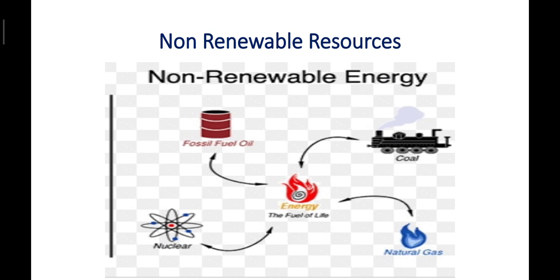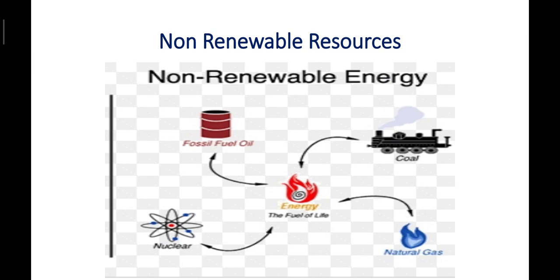Resources can also be classified as biotic and abiotic. Biotic resources are derived from living organisms, and abiotic resources are derived from non-living components of nature.